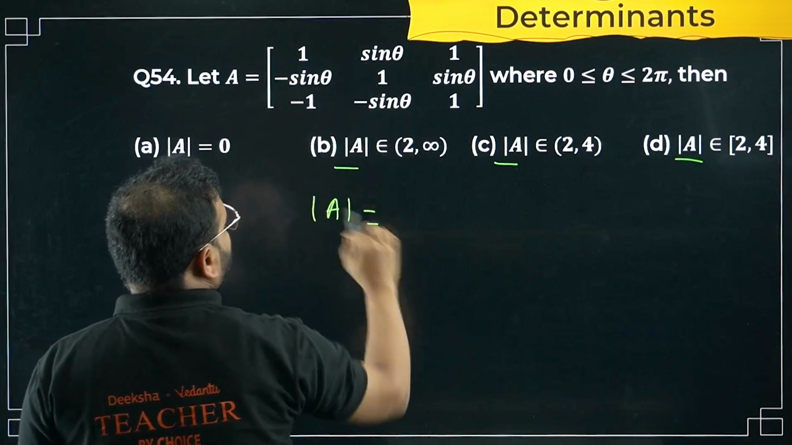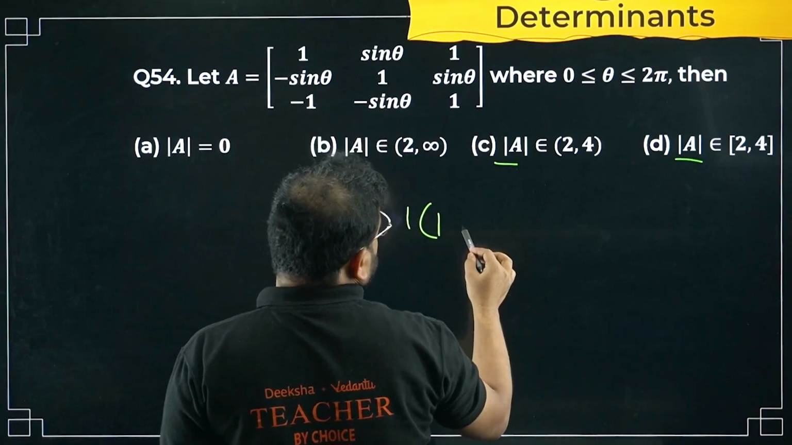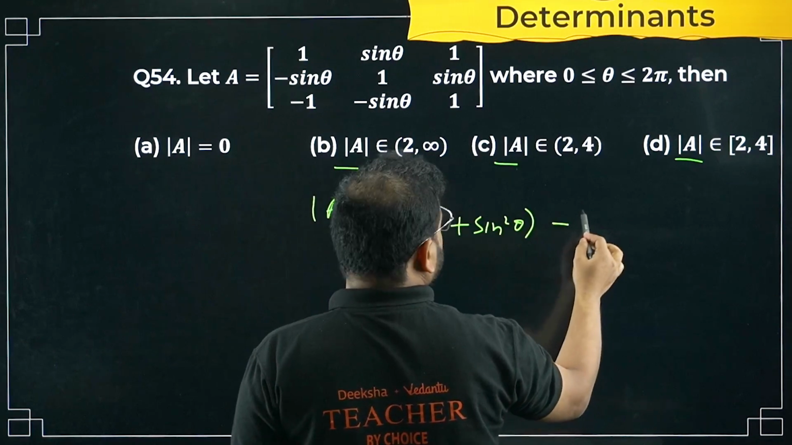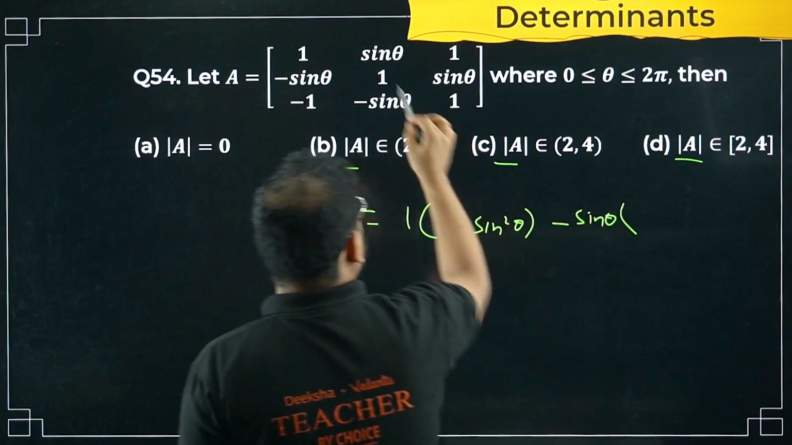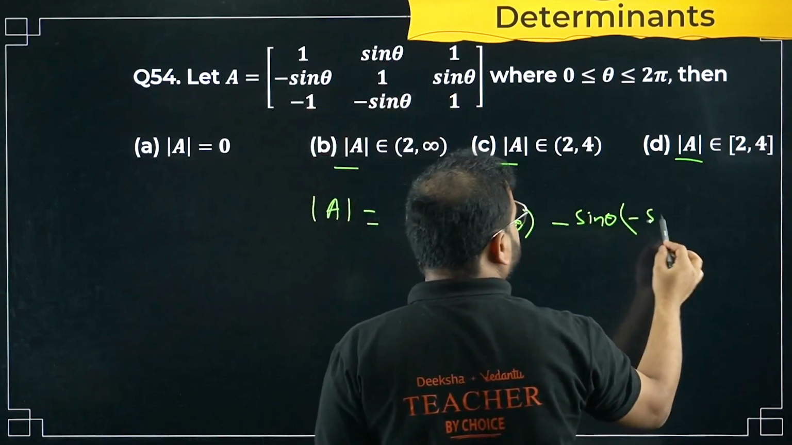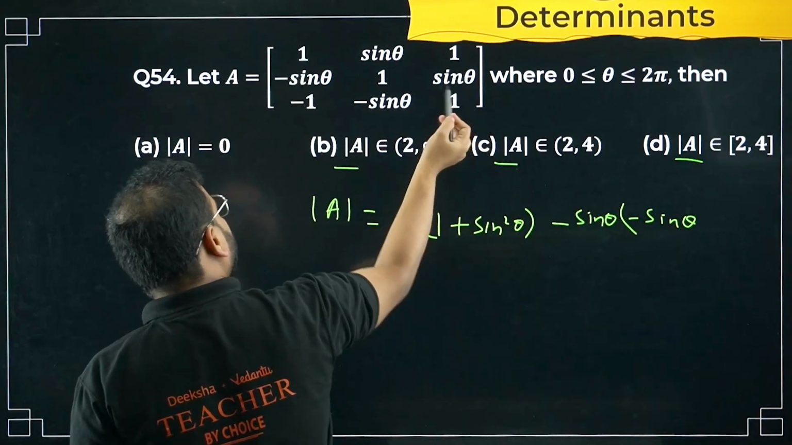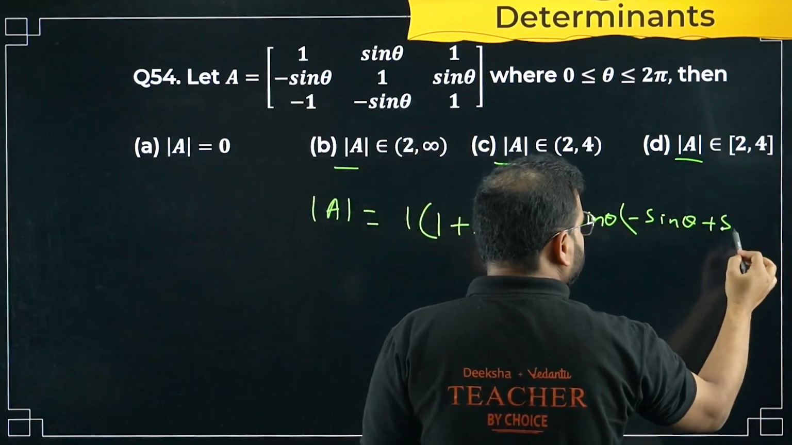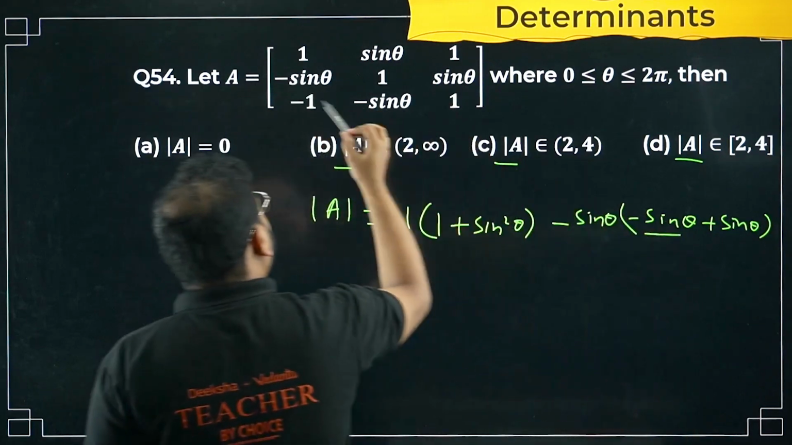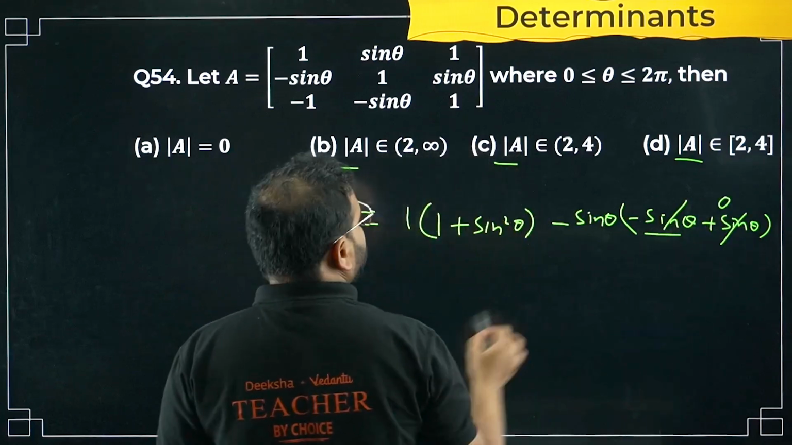Across the first row, 1 times of 1 into 1 is 1. This will be minus sin square, and if you subtract, it becomes plus sin square theta. For the second element, negative sign is there. 1 into sin, minus sin is minus sin theta, and it becomes minus into minus sin theta, so plus sin theta. 1 into minus sin theta is minus sin theta, and minus 1 into sin theta is plus sin theta. Cancel out. 0.